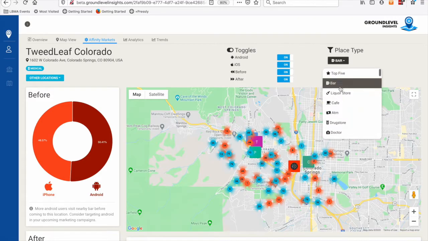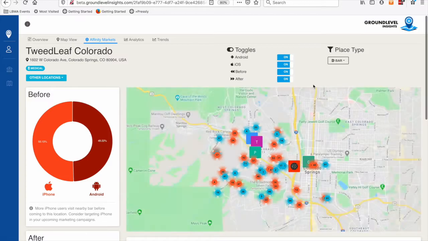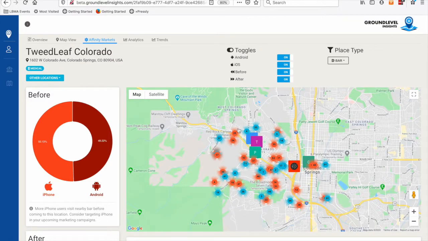In this case, I have it set to bars. The orange dots appearing on the map are the most popular bars that people are visiting prior to coming into this particular Tweedleaf in Colorado. And the blue dots represent the most popular bars that people are going to after they leave Tweedleaf.